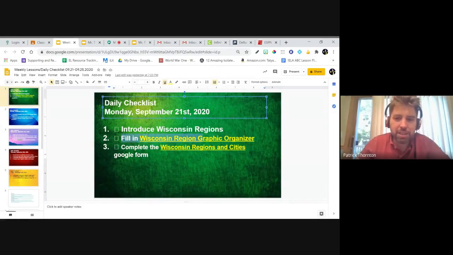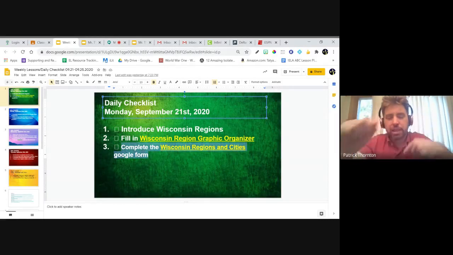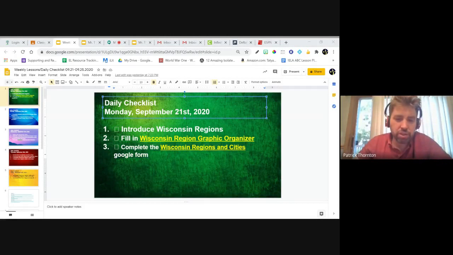You have a copy in your Google Classroom. And then there's a little Google form on Wisconsin regions and cities. You're going to be writing some sentences and answering some questions. We're going to look at a map and kind of interpret that and look at those regions of Wisconsin. Okay? Does that make sense for everybody?